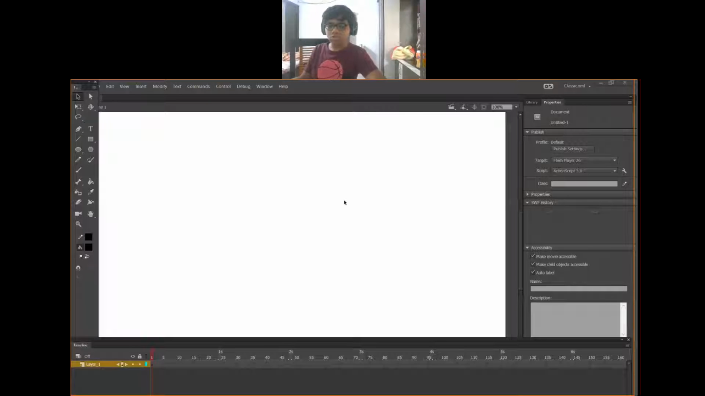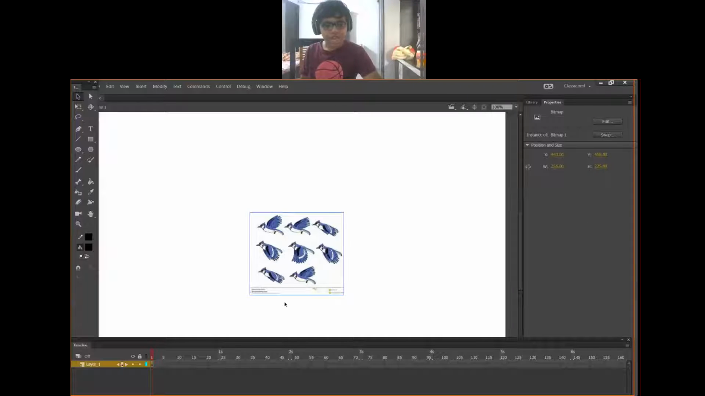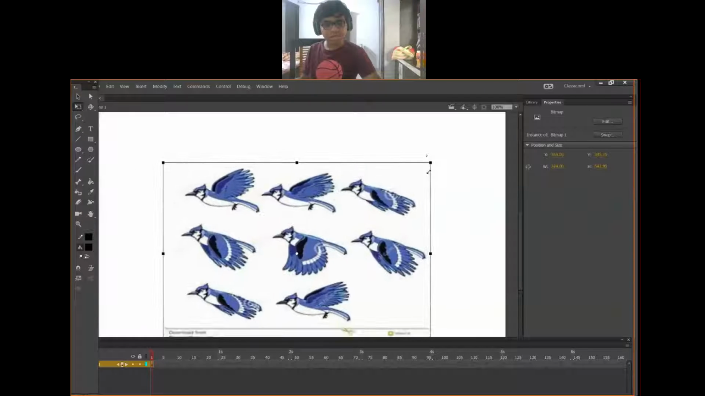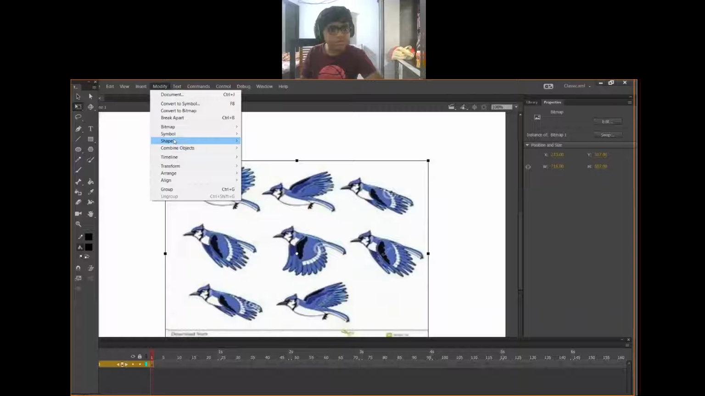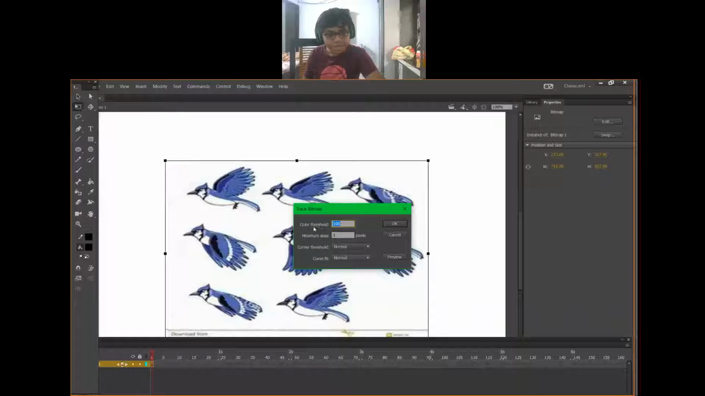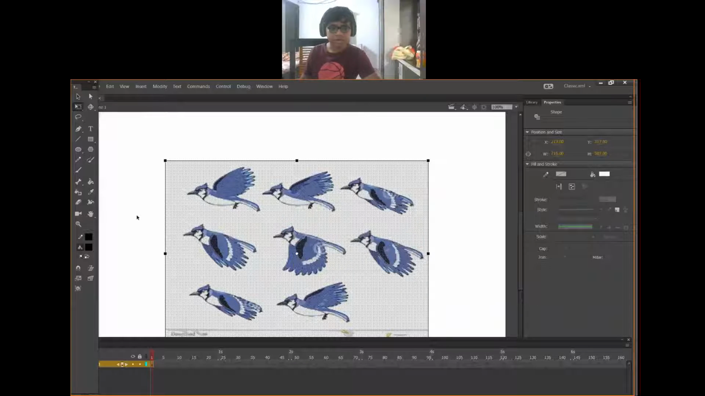Now copy the image in Microsoft Edge or Google Chrome and then paste it in the center in Animate CC. Press Q for the free transform tool. Now go to the Modify menu, Convert to Bitmap, then press Bitmap. The color threshold should be 100, but the minimum area should be 1 pixel. Corner threshold should be normal and curve fit should be normal. And click on OK like this.